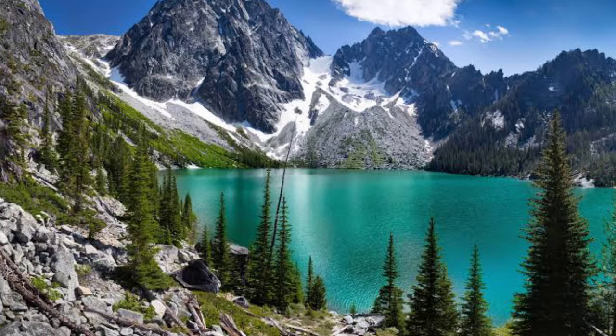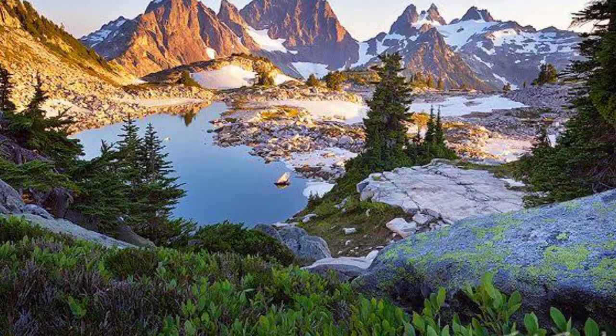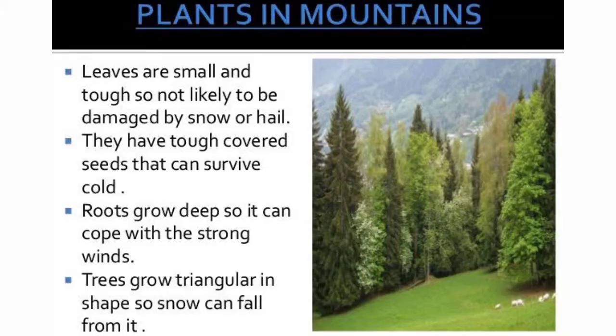Now we discuss the mountains. Let's discuss adaptations in plants in the mountain region. You must have noticed that as you go up the mountain, the weather becomes colder. Some of the adaptations in plants found in mountains are: in mountains, leaves of plants are small and tough.